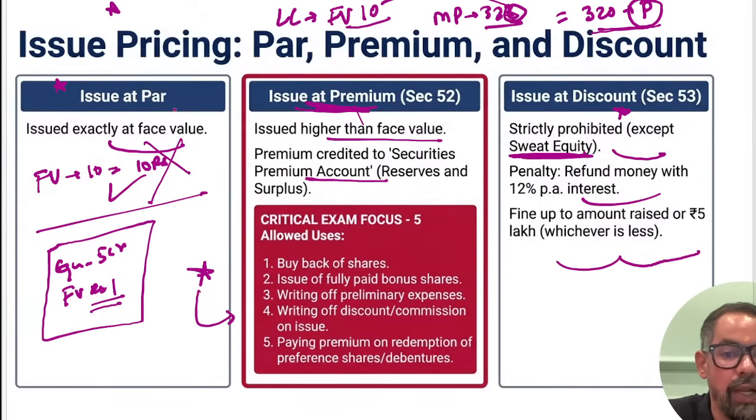So face value means, let's say a company's face value is 10 rupees, they are issuing shares to the public for 10 rupees only. That is the case when they are issuing at par, when they are coming up with an IPO.